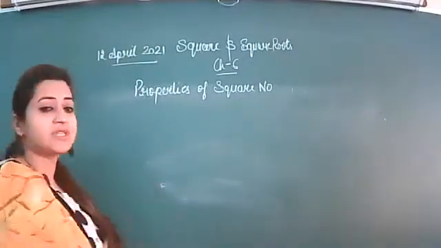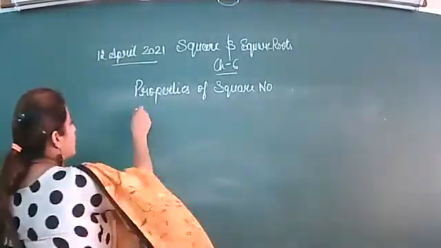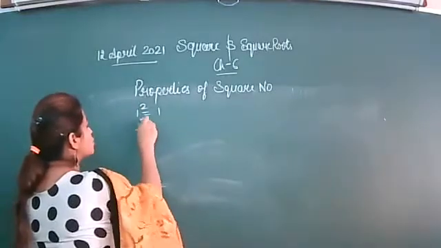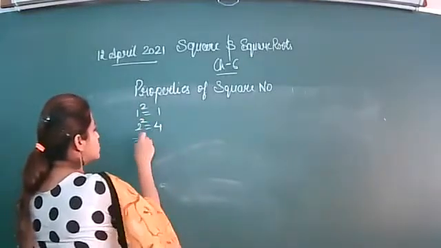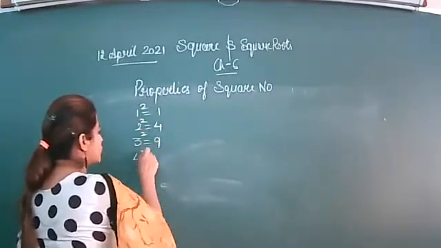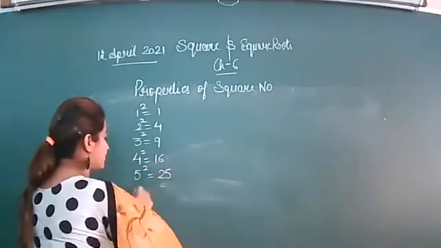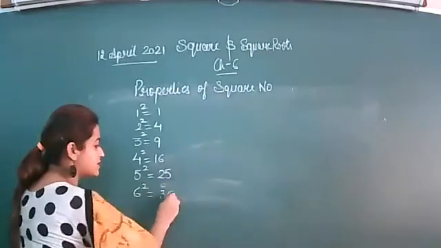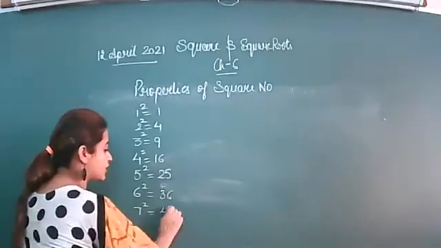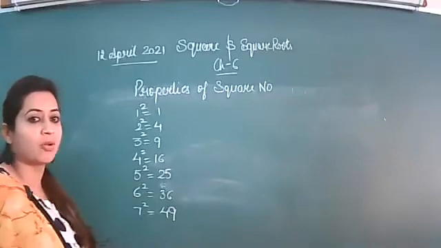Bache, as I have just given you the example, 1 square is 1, 2 square is 4, 3 square is 9, 4 square is 16, 5 square is 25, 6 square is 36, 7 square is 49. So what do you conclude from this?